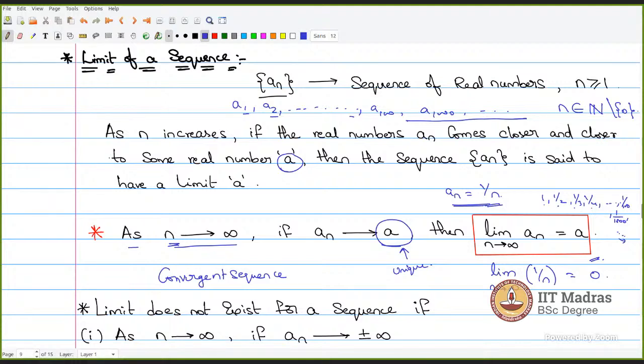So there was a function of R onto R, and R positive onto R, and R negative onto R. Some of those functions were not sequences. How do we decide on that? That depends on this N itself. A sequence means you should have countably infinite, so you can count it.